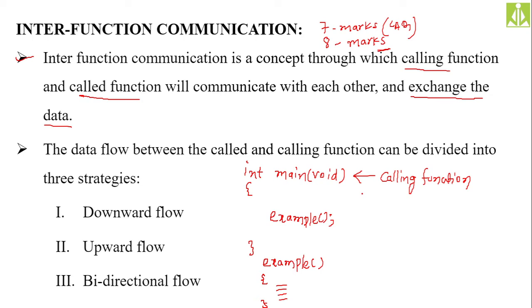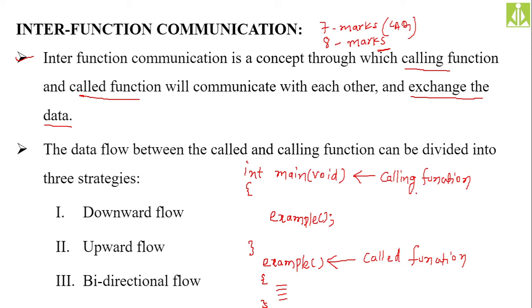And who is called from the main function? Example is called from the main function. So this example I must say is the called function. You have to understand this difference. What is a calling function? The function which is calling the user defined function, we must call that function the calling function.